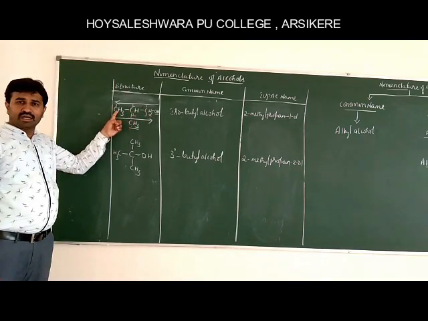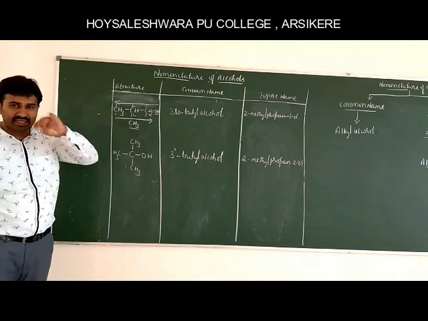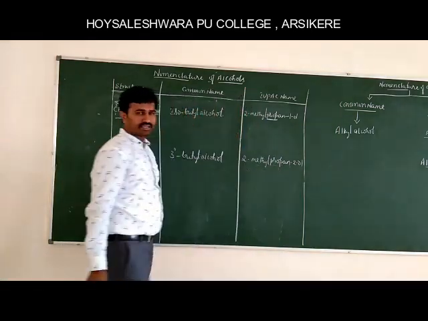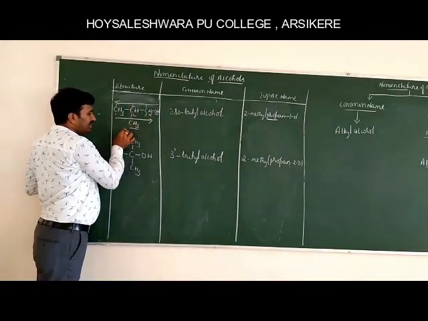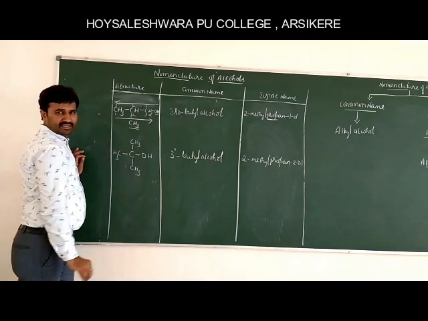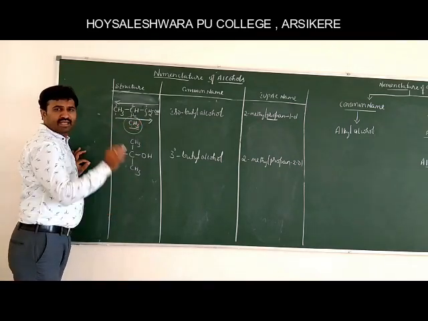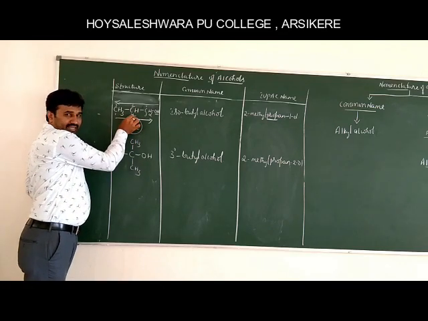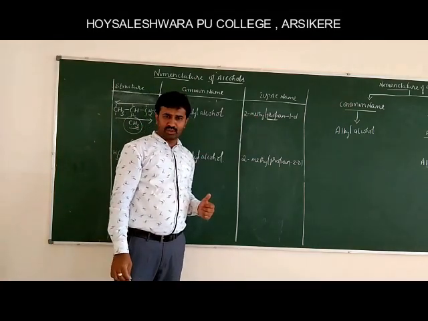As it contains 1, 2, 3, the longest chain has 3 carbon atoms. Therefore, the root word is prop. And this is considered a substituent: the methyl group, attached to the second carbon atom. Therefore, 2-methyl.